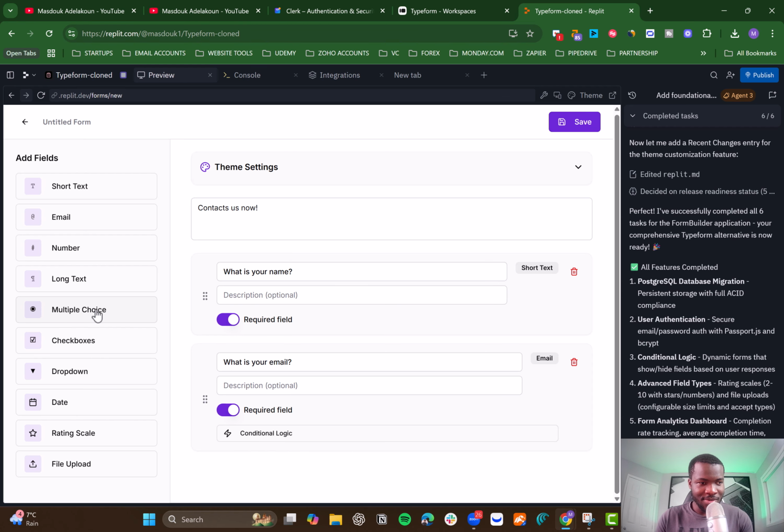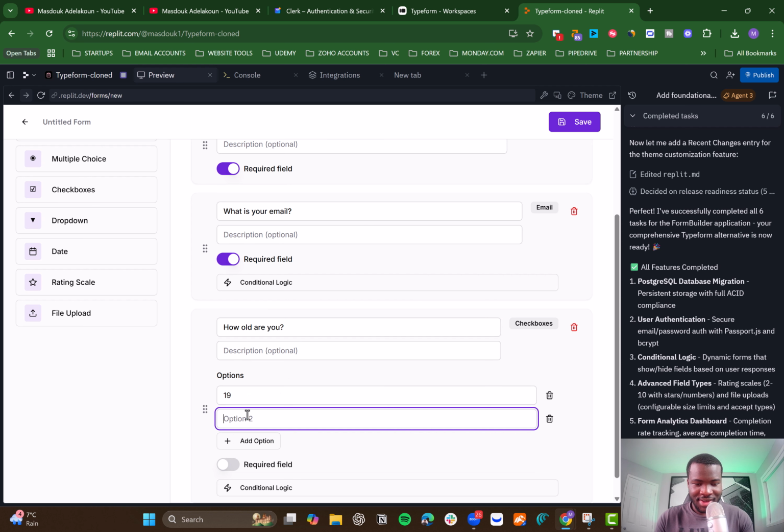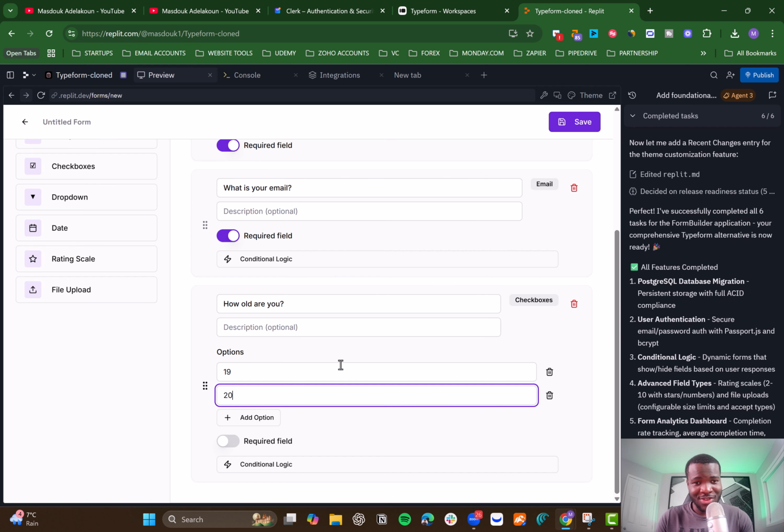You have a checkbox. So you can give them options. Say, how old are you? And then we can have options like 19 and 20. That's very cool. So you can also delete. It's actually working.